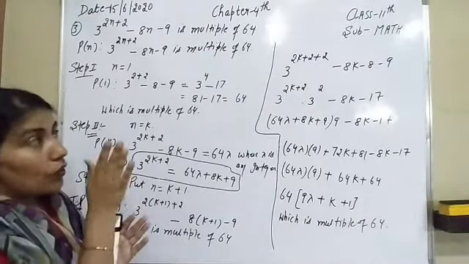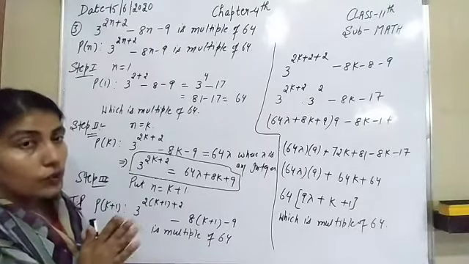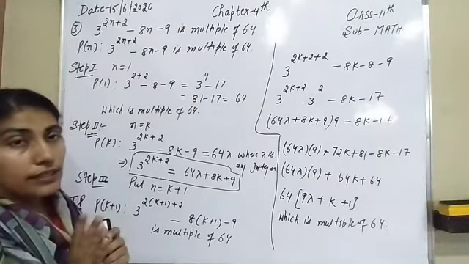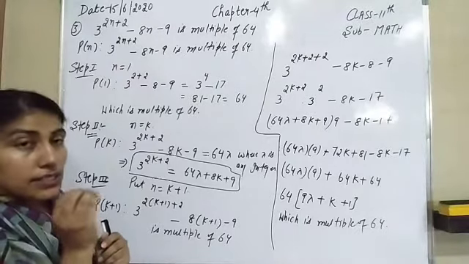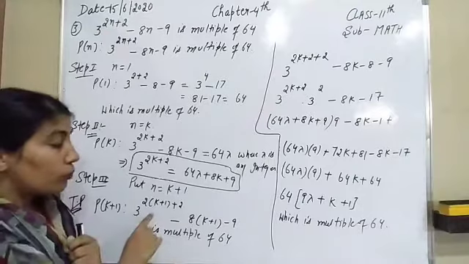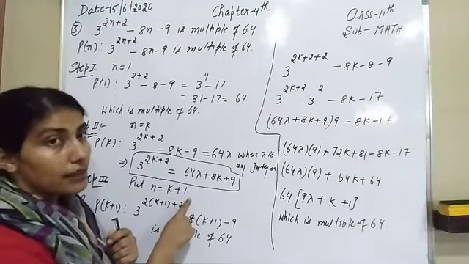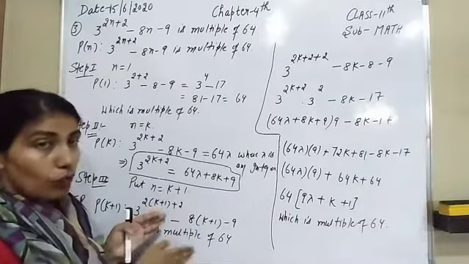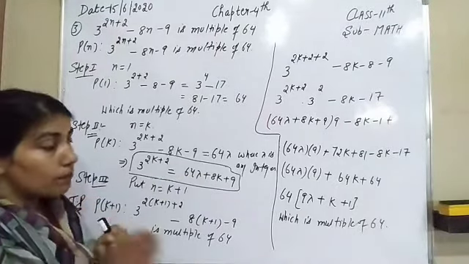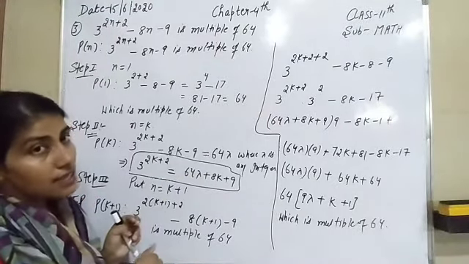In all these types of questions, firstly you have to take n equal to 1. After that, for n equal to k, you have to assume that the result is true. And for the last step, you have to prove the result is true for n equal to k plus 1, and in this step you always have to use the second step to prove the third step.